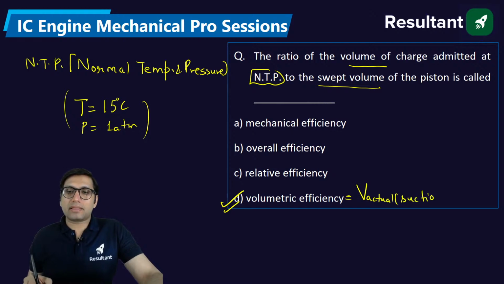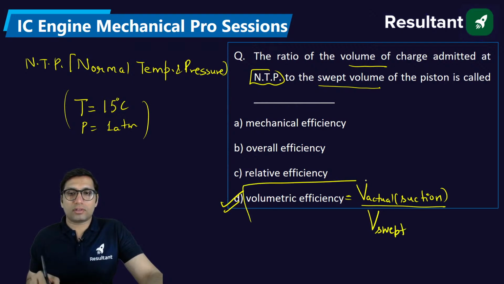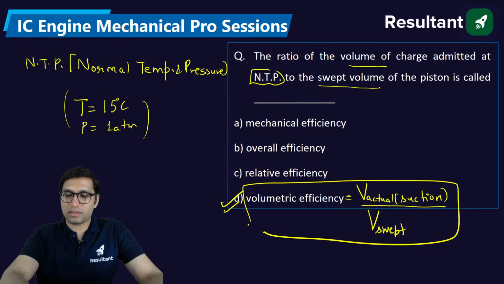Now, whether that suction takes place at NTP condition, normal temperature and pressure condition, or any other condition, the actual volume of air or charge which enters into the engine during suction, to the swept volume, which is the maximum possible volume of the engine. That ratio is called volumetric efficiency.